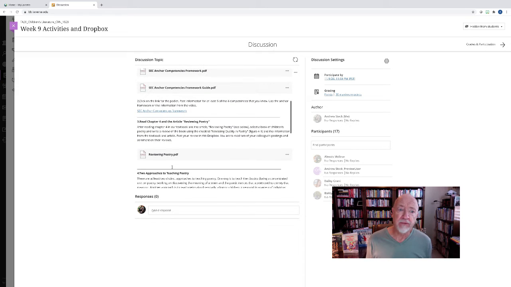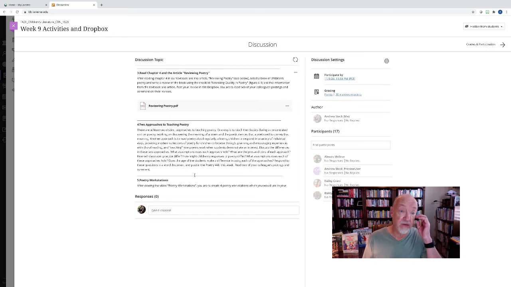So then read chapter 4 and the article Reviewing Poetry. After reading chapter 4 in our textbook and the article Reviewing Poetry, select a book of children's poetry and write a review of that book using the checklist Assessing Quality in Poetry, which is in figure 4.1 in chapter 4, and the information from the textbook and the article. Post your review in this Dropbox. You are to read 2 of your colleagues' postings and comment on their reviews.